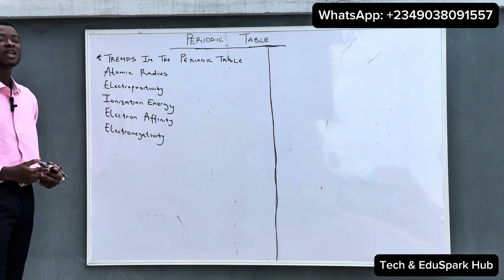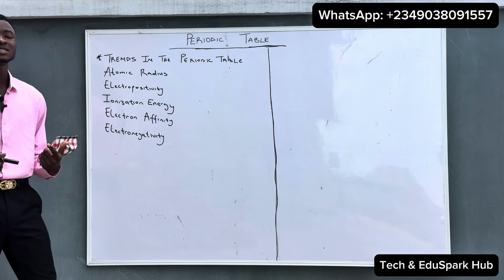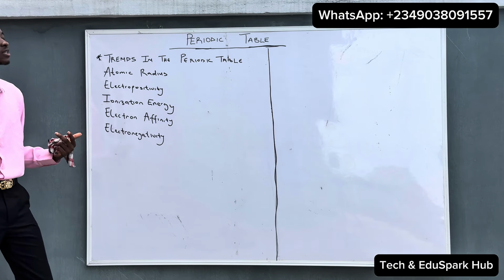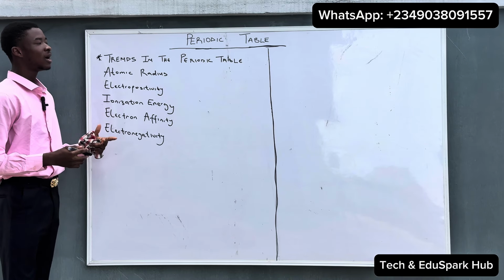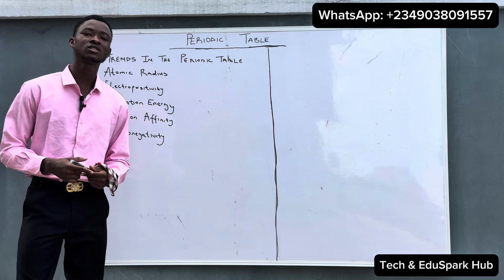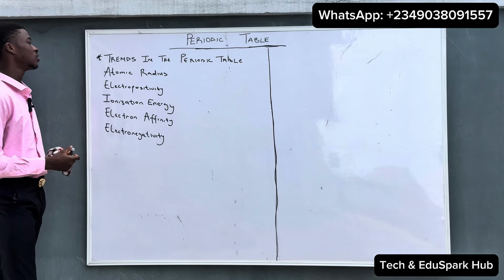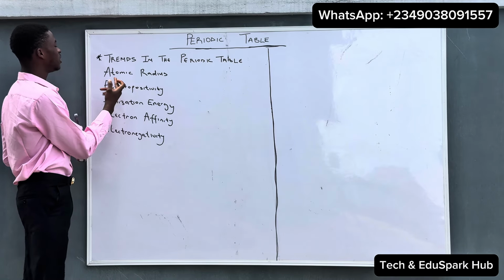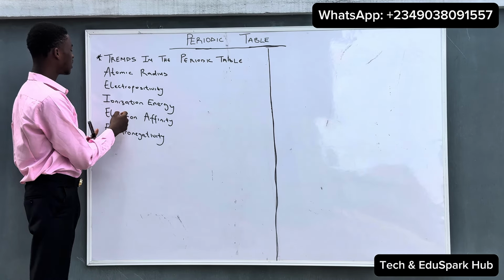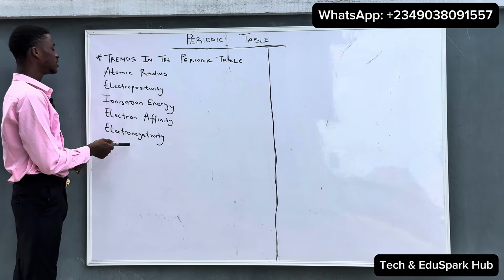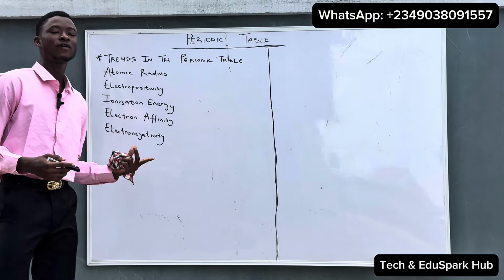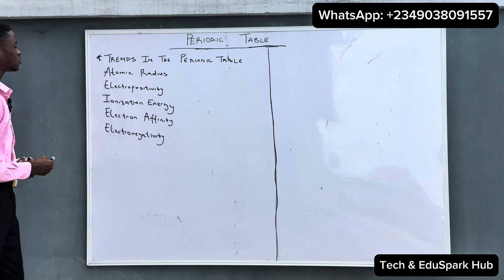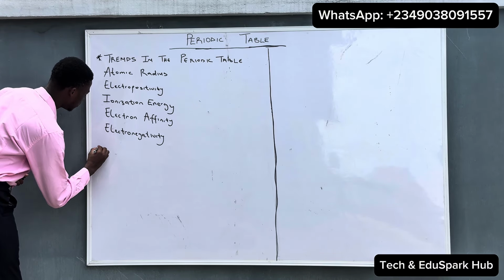We have other trends like the reactivity, metallic character, and so on. But these are the major or common trends of the periodic table, and these are where most questions always come out on the periodic table. So we have the atomic radius, electropositivity, ionization energy, electron affinity, and electronegativity. Before we move to their trends, let's define all of these one by one. So let's define the atomic radius.